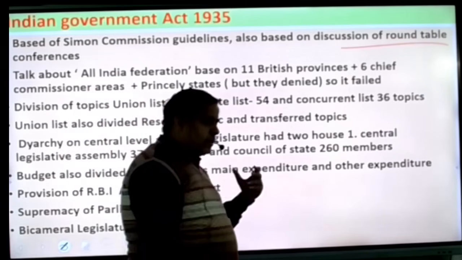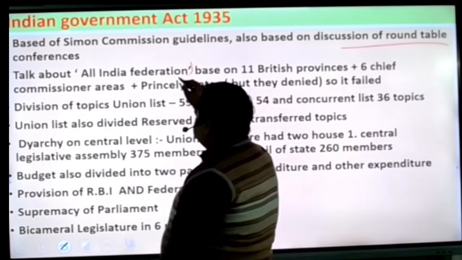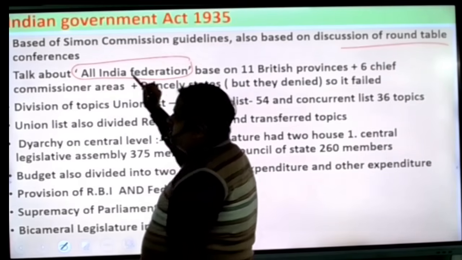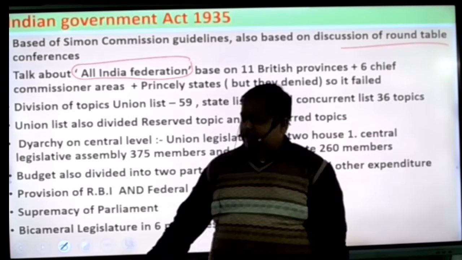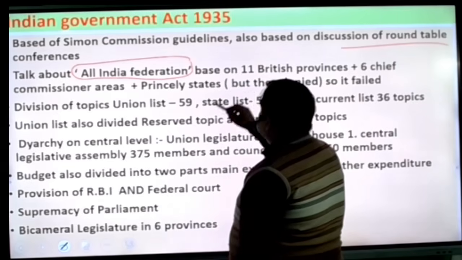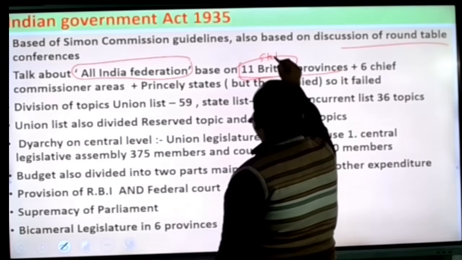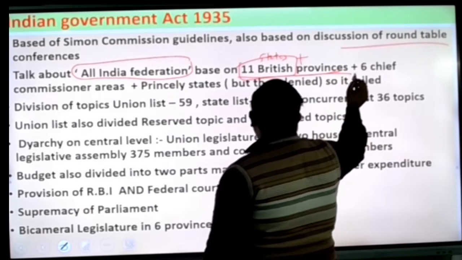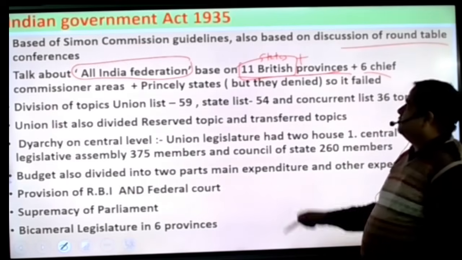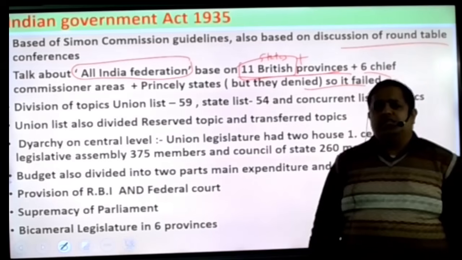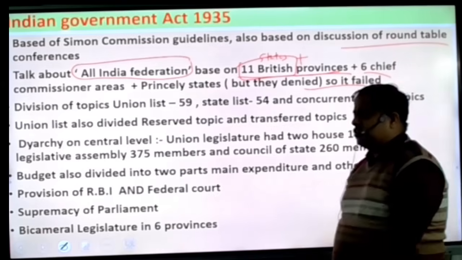So this act is very historical in nature. They talk about the All India Federation. If this federation had been set up, the condition or face of India would be a little different. The All India Federation was based on 11 British provinces, 6 chief commissioner areas and princely states. So, beta, this was made, but the princely states denied to participate in it. For that reason, this All India Federation was not made.